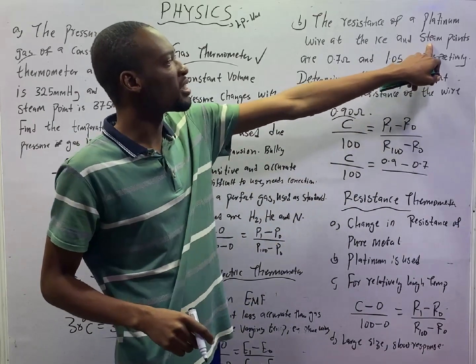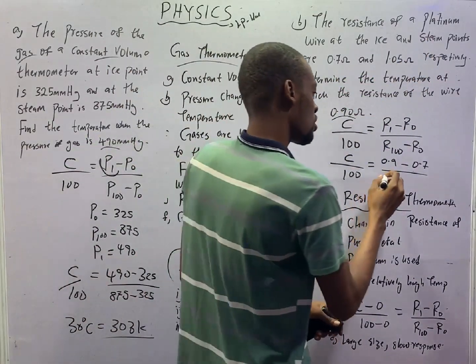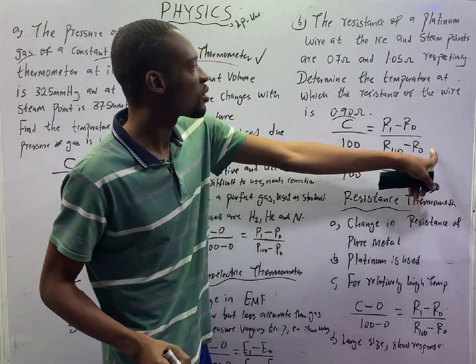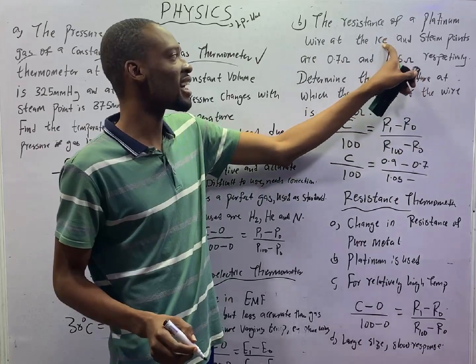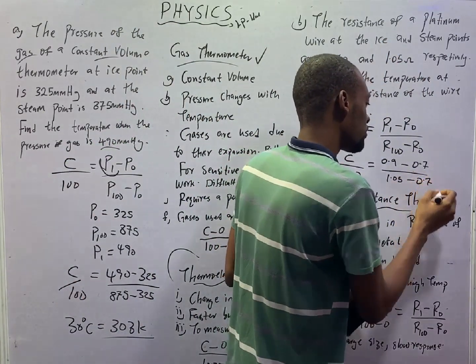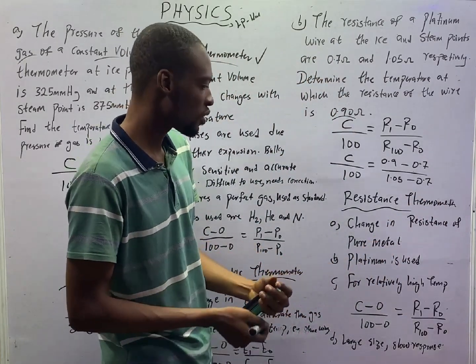At steam point, the resistance is 1.05 ohms. So you put 1.05 ohms here minus R0, which is also the resistance at ice point, 0.7. Solving that, you should get C to be around 50 degrees Celsius or so.